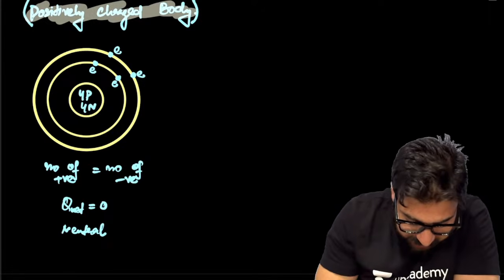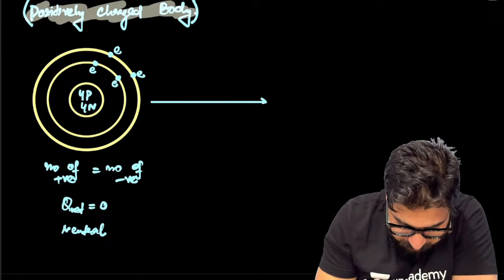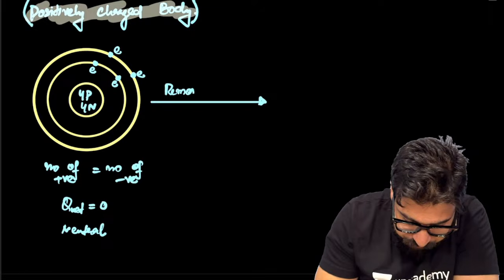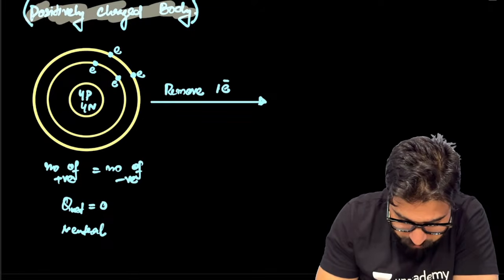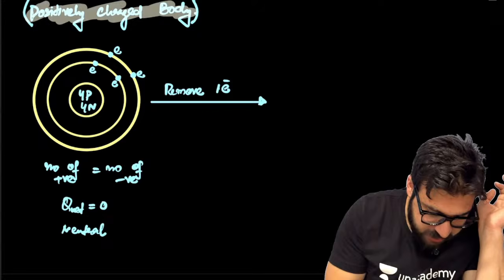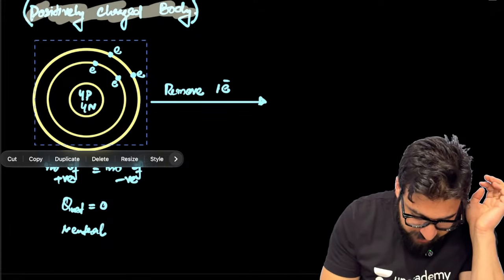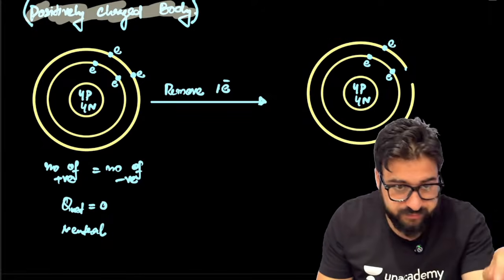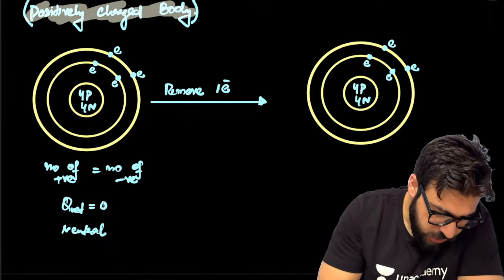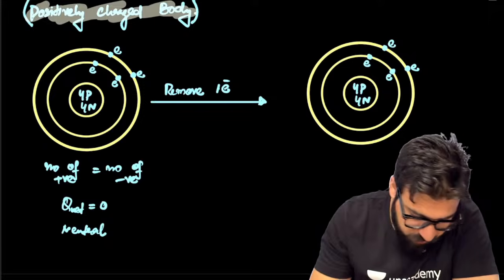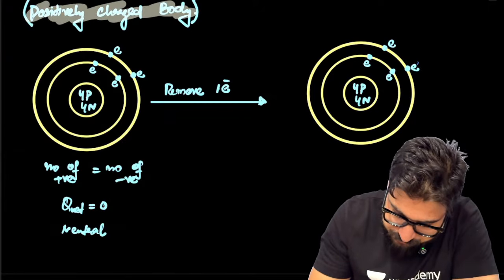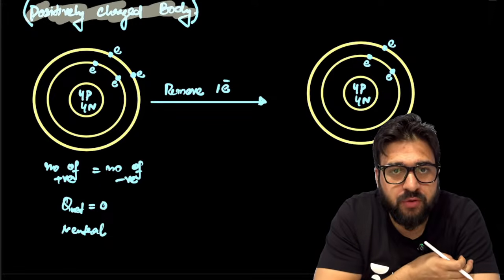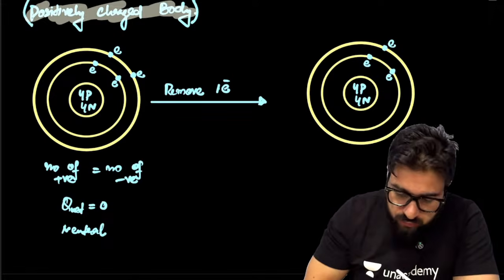Now, let's suppose, my dear NEET aspirants, by any means, you are removing the electron. Remove 1 electron. Listen to me very carefully. By any means, you are removing 1 electron from this atom. Take a look. You are taking out 1 electron from this.